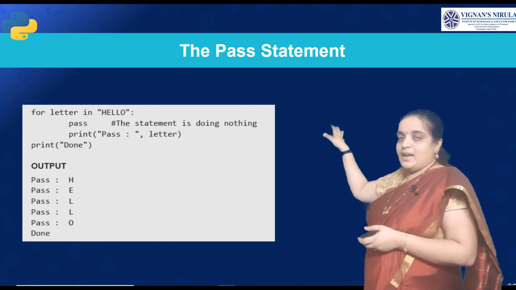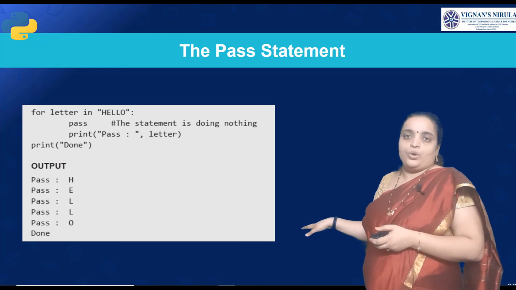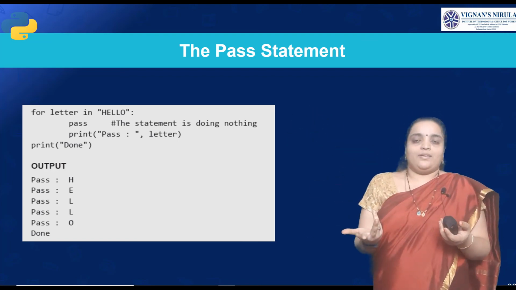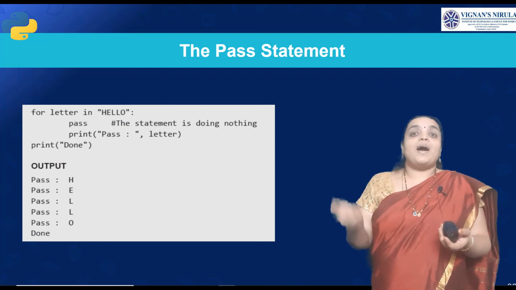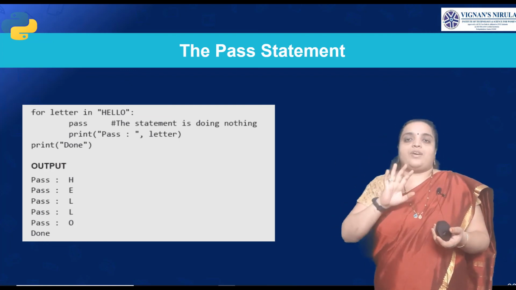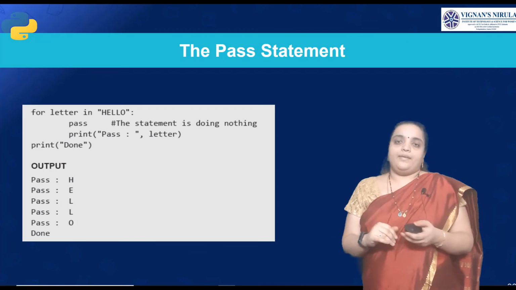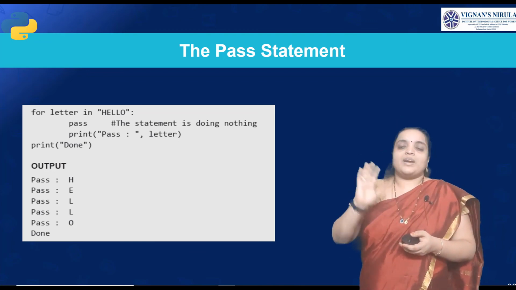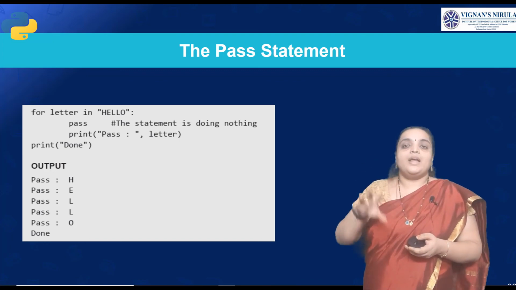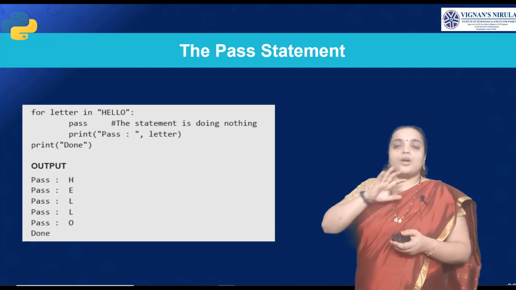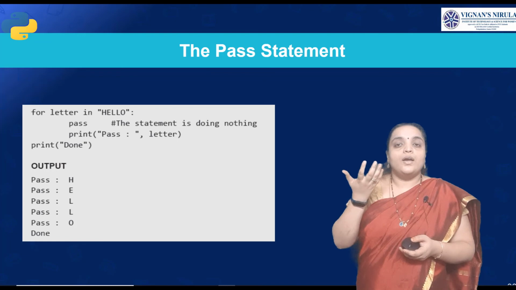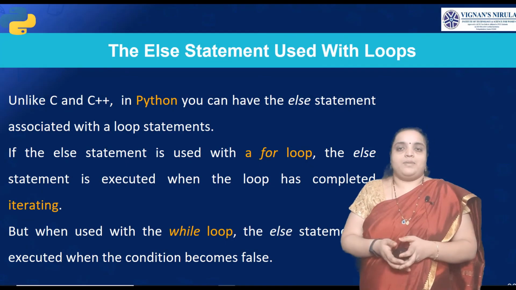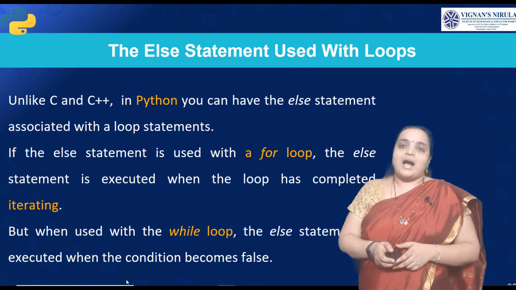Here it will print the letters H E L L O. The interpreter executes the pass statement, but it is not printed. Whereas a comment will be totally ignored, the pass statement will be executed and not ignored, but it does nothing. It is a null statement. So this is about the pass statement.